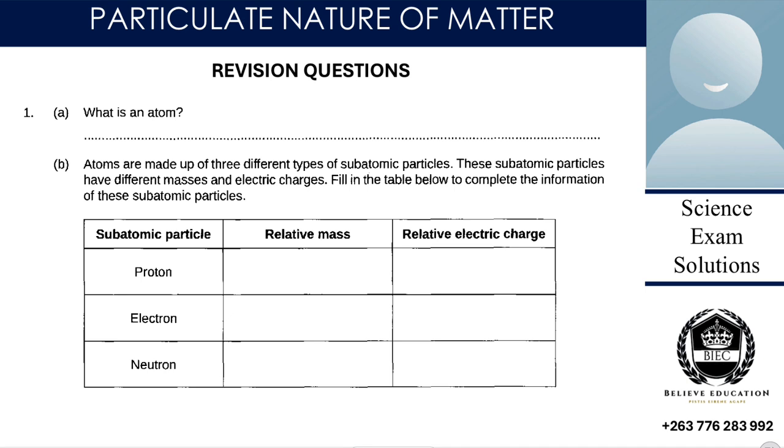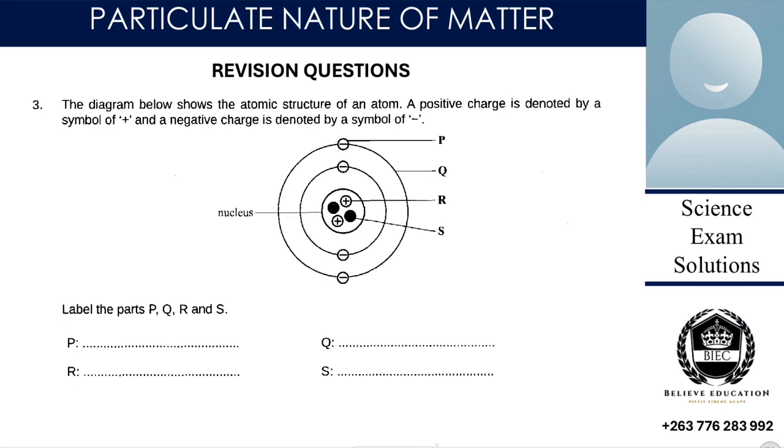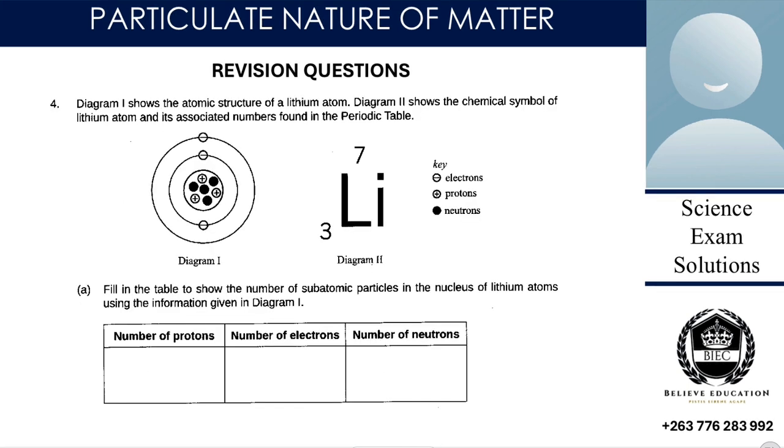Then complete the table. You have to complete the table. Then define the following terms. Properly define those terms. And then the other one, the diagram below shows the atomic structure of an atom. The positive charge is there, and you are asked to label the parts.